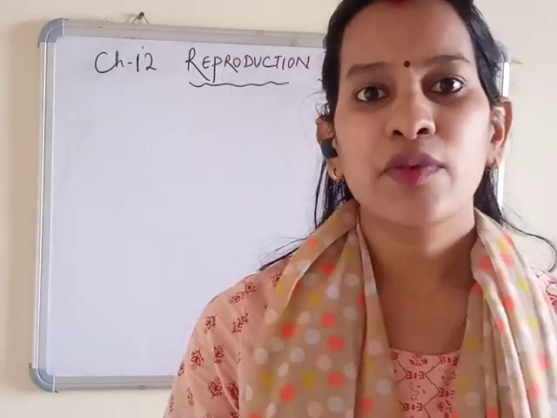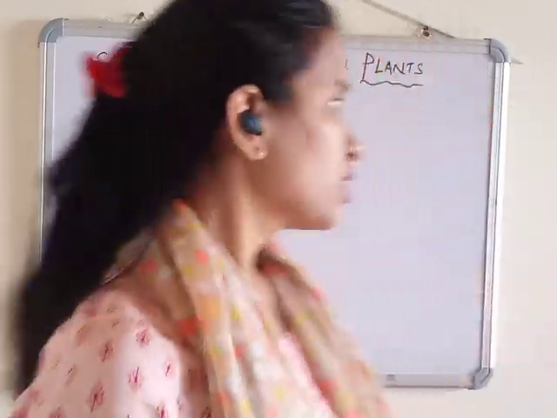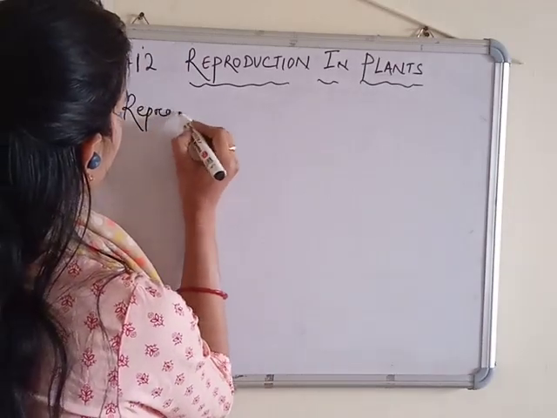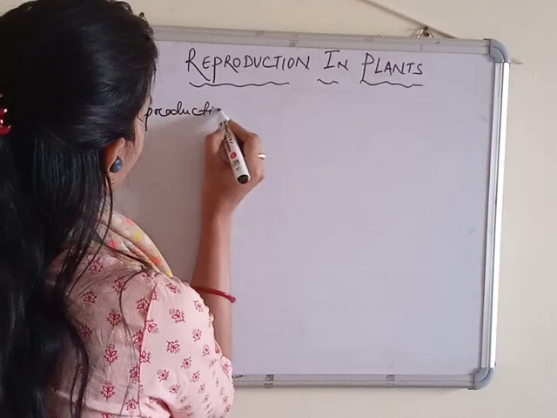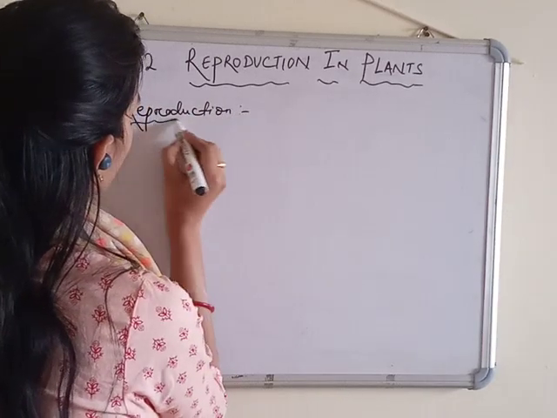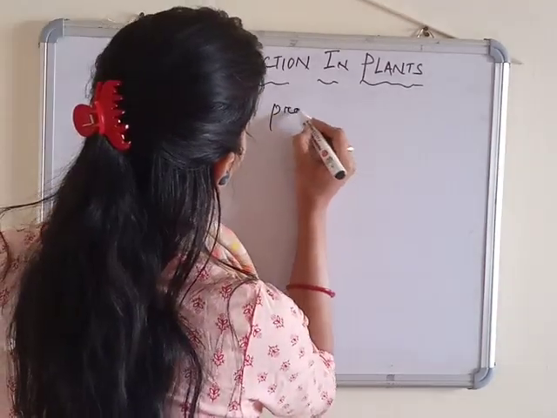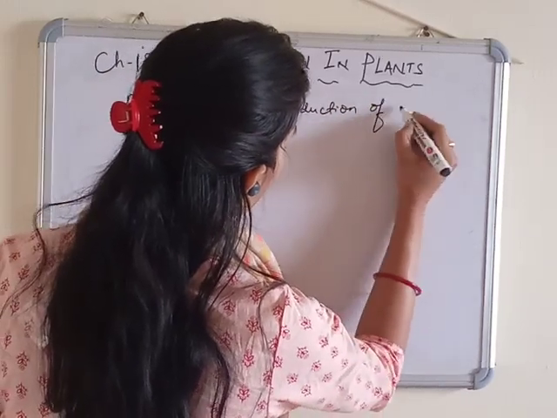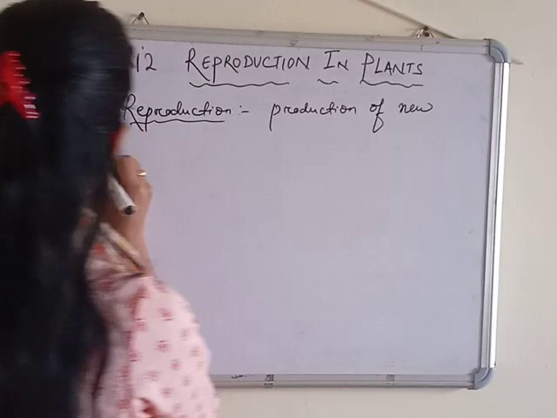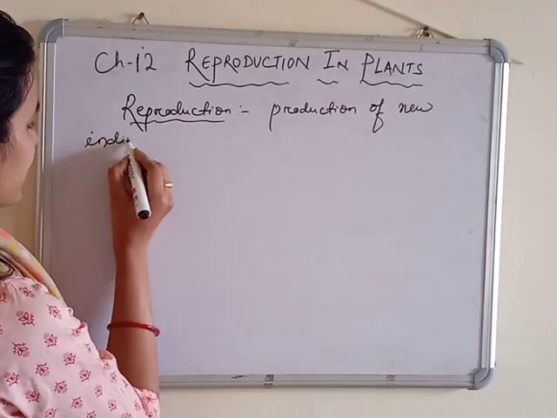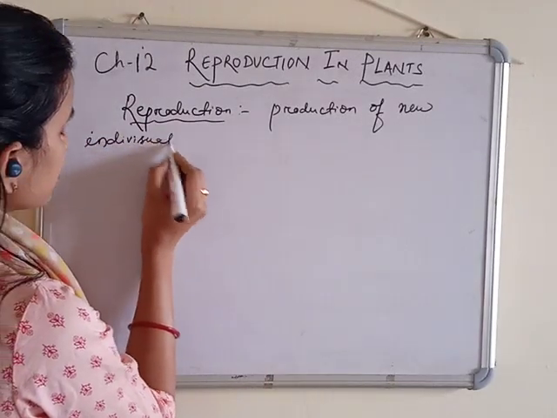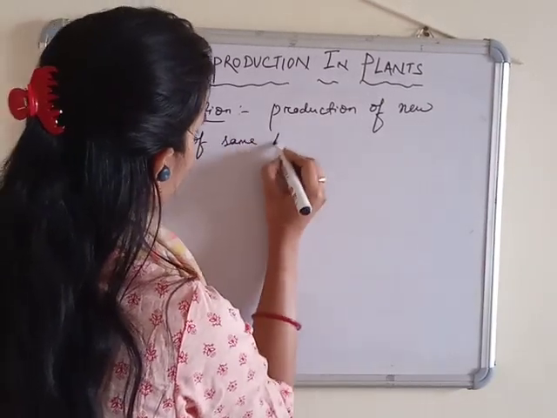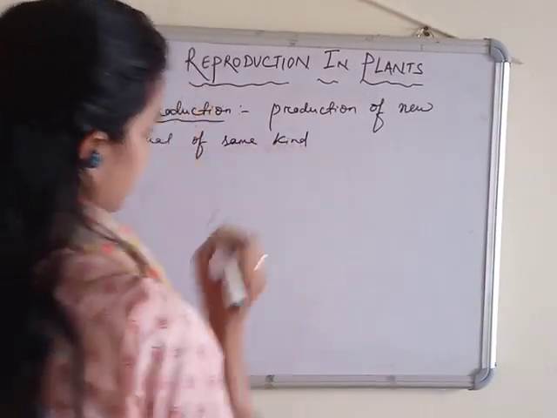Let me remind you of the definition of reproduction. So what is reproduction? Reproduction is the production of a new individual of the same kind.